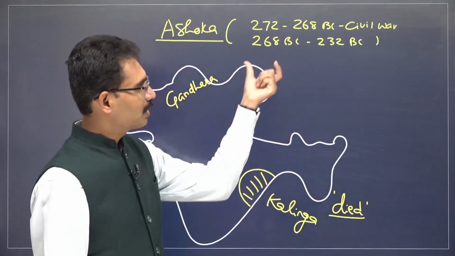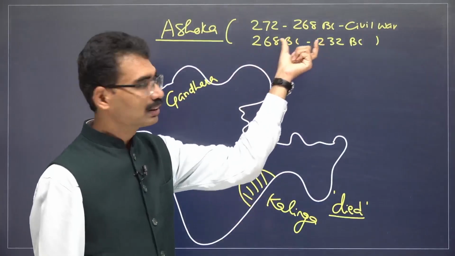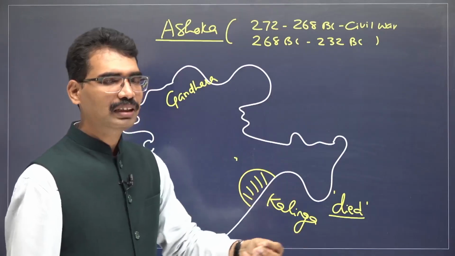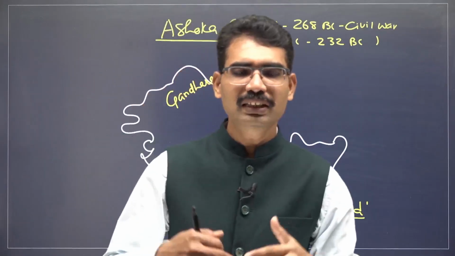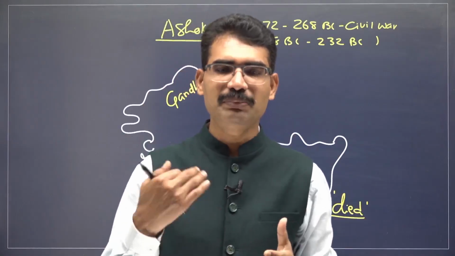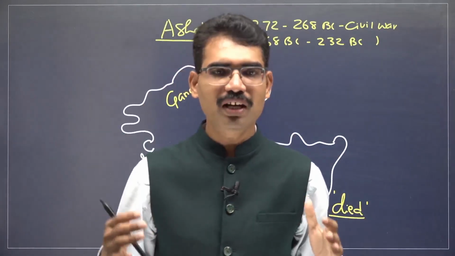This was the atmosphere in this time period. In this time period, Jainism, Buddhism, Ajivika, many unorthodox sects were promoting non-violence, peace as the true way of living.